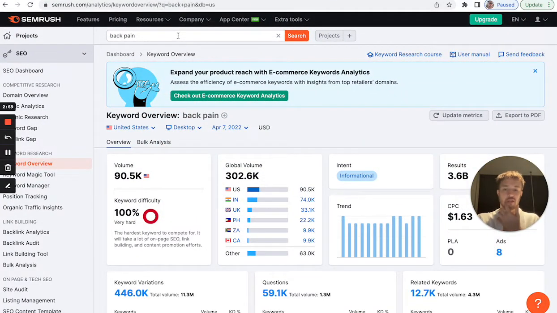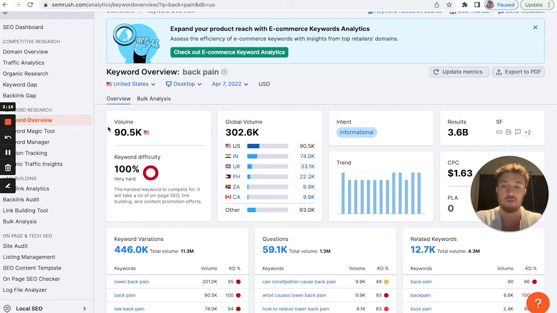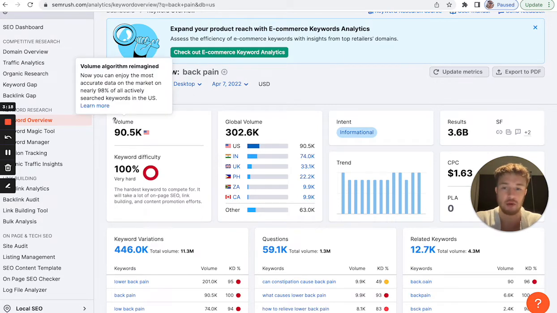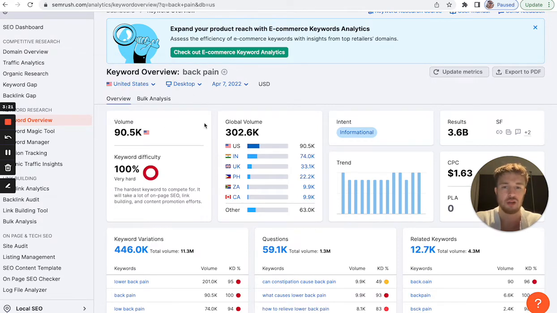Let's say you're looking for the keyword for the intent. Again, what is intent? Intent is the thing that people are looking for. What is the story behind it? They're looking for, I don't know, the keyword is back pain, but the intent is how to solve back pain. So for example, back pain, you click search, and then you can see volume is really huge, 90,000 in the US alone per day. Global volume is 302,000 per day.